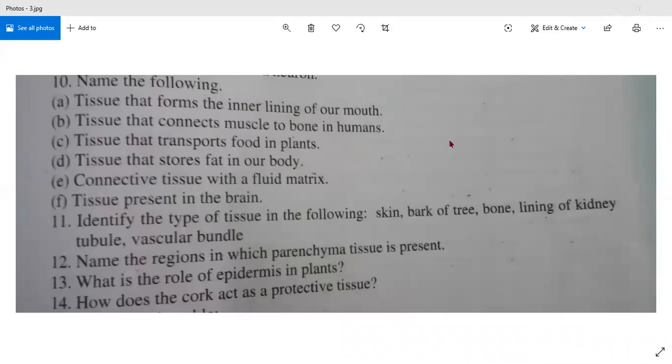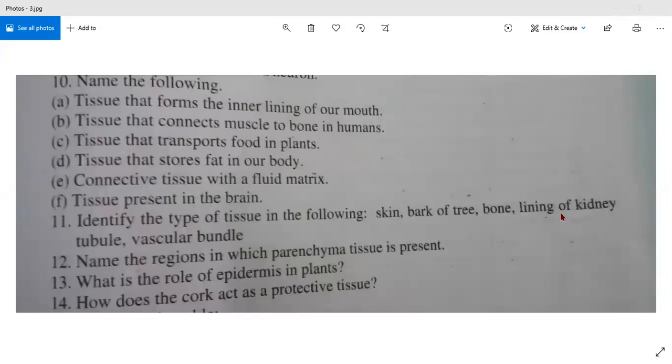Sonal, you please read after bone what is given on the screen. Lining of kidney tubule. Tubule means tube-like structure. So, which tissue is responsible for this?